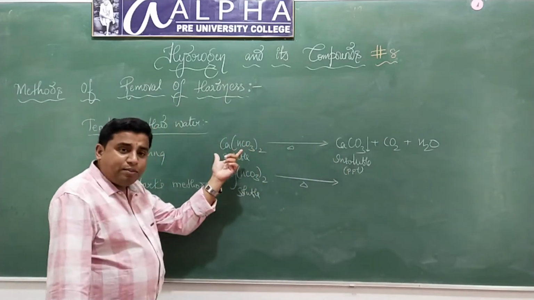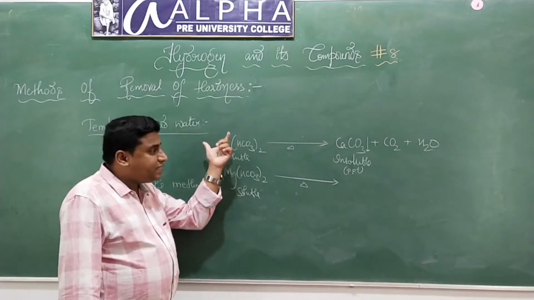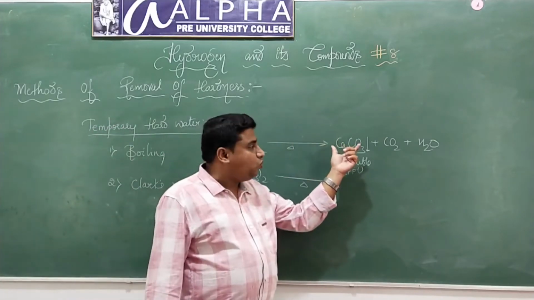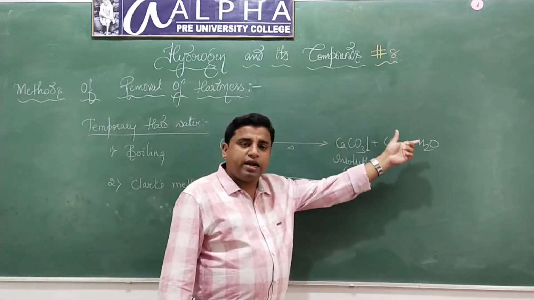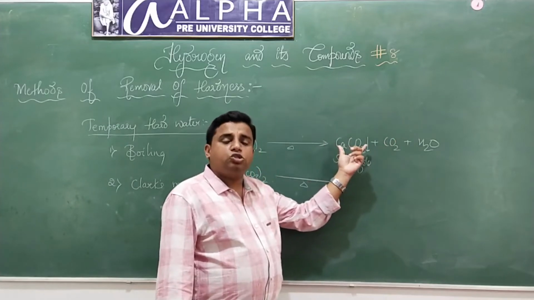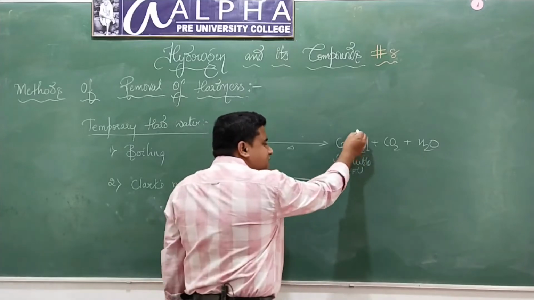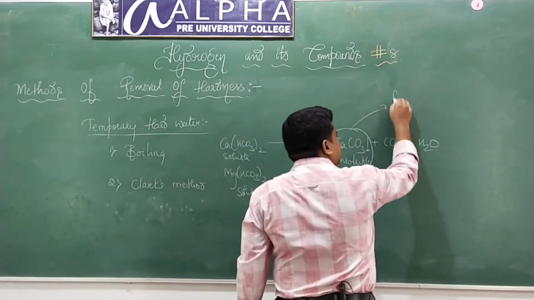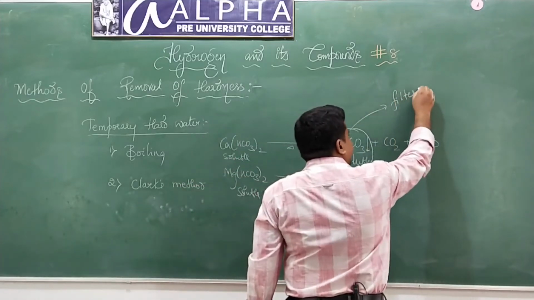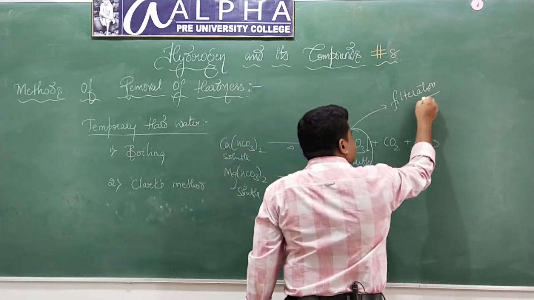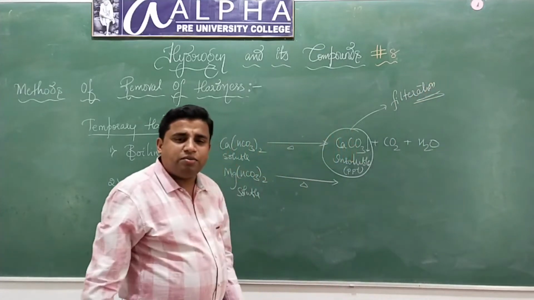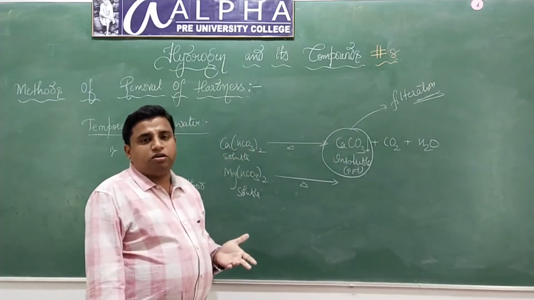So when calcium bicarbonate is heated, it decomposes to give calcium carbonate, carbon dioxide and water. Calcium carbonate is insoluble in water. It gets precipitated. Therefore, this can be removed by simple filtration. Hence the water will become free from calcium ions, isn't it?